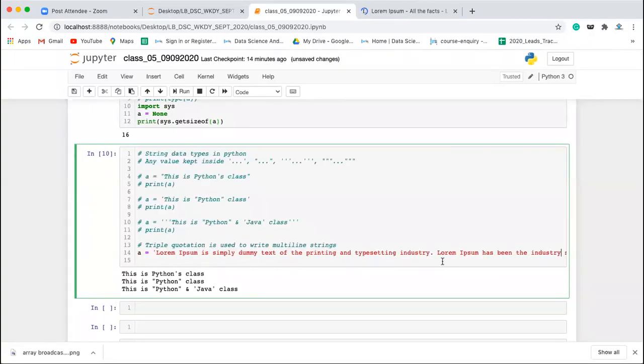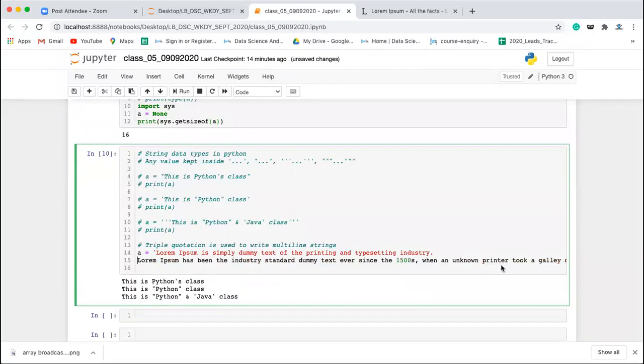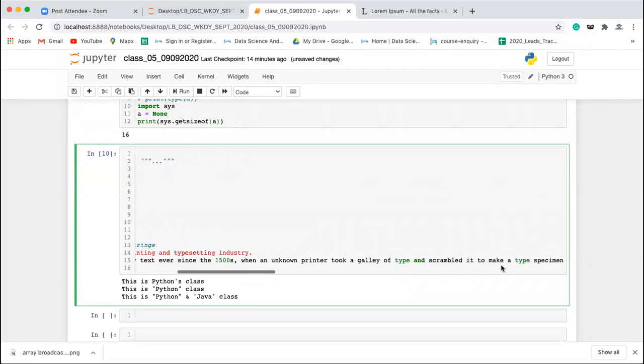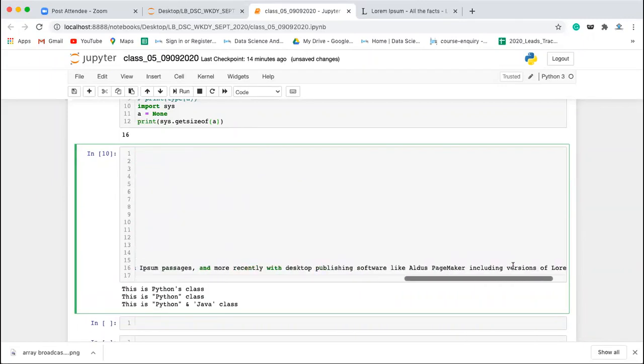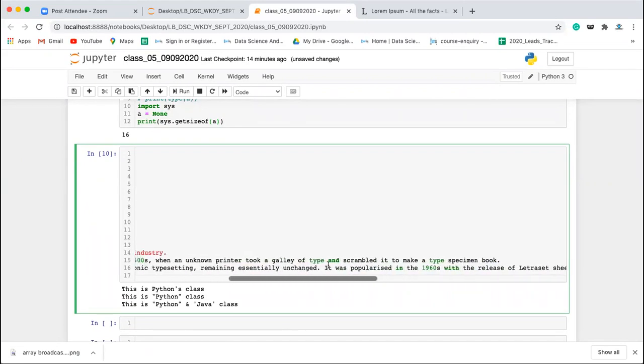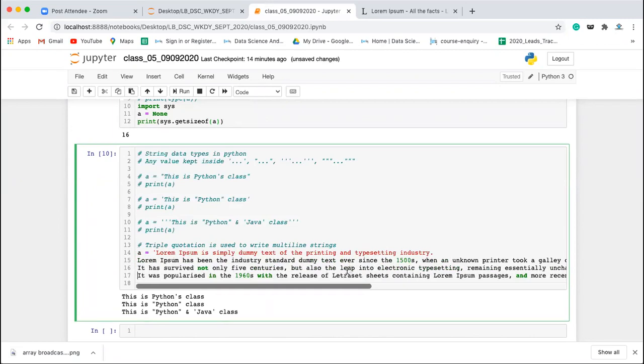But this is a single line string. Now if you see here, this string is going out of this box, right? So if you want to split it into multiple lines, wherever the sentence is ending, I'll split it here, and here also I'll split, then there is one more dot. Okay, so this is a multi-line string.